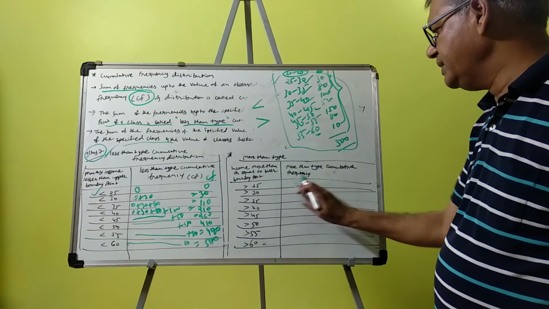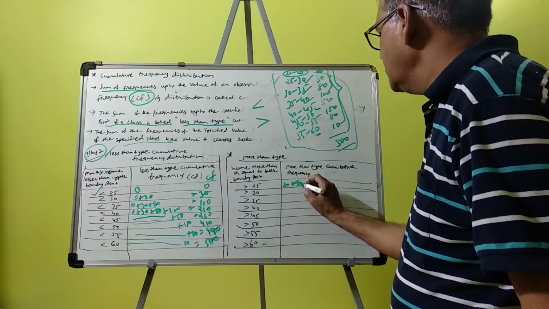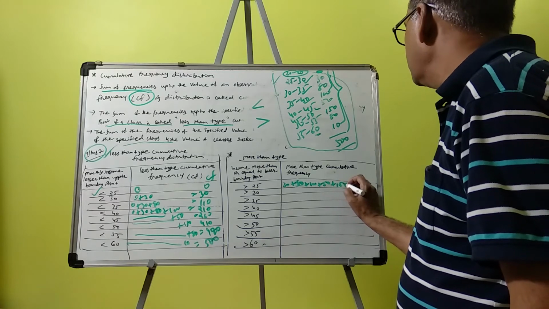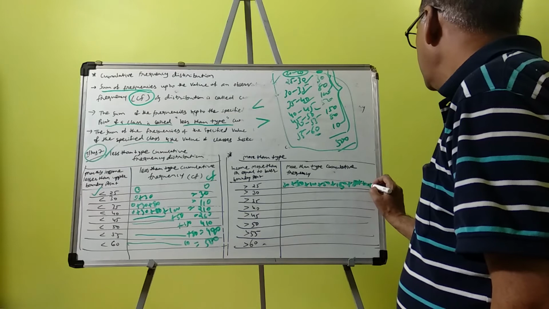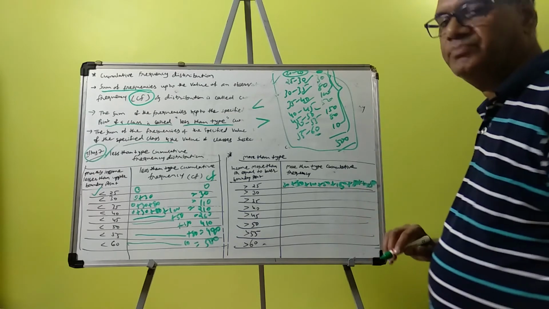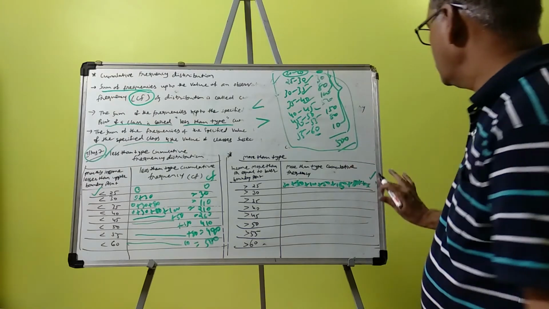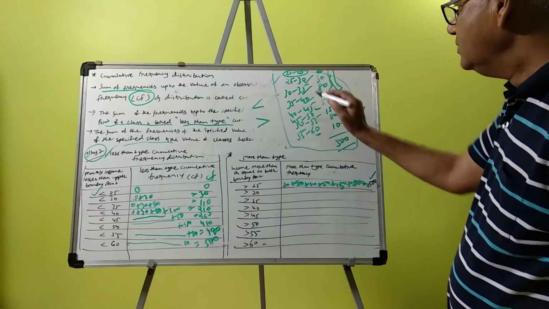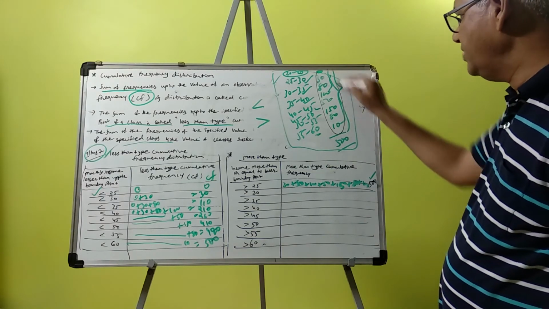You can write here more than 25: 30 plus 80 plus 100 plus 50 plus 150 plus 80 plus 10 means 500. Total 500 here. More than 25, so total of all frequencies is 500.